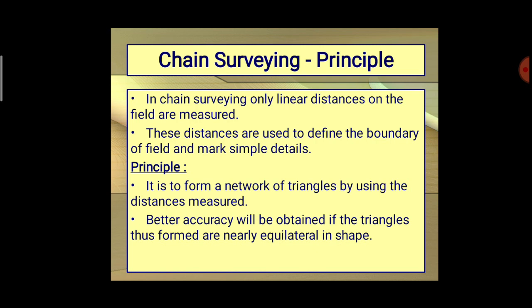In chain surveying, only the linear distances on the field are measured, not the angular distances. These distances are used to define the boundary of the field and mark simple details. It is also used to form a network of triangles by using the distances measured. Better accuracy will be obtained if the triangles thus formed are nearly equilateral in shape.